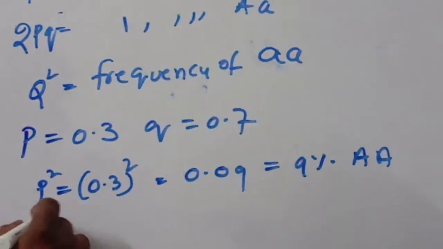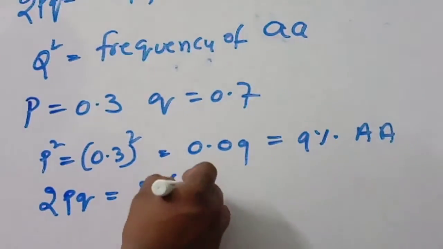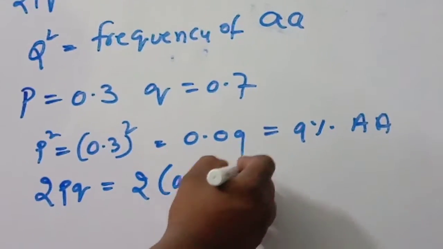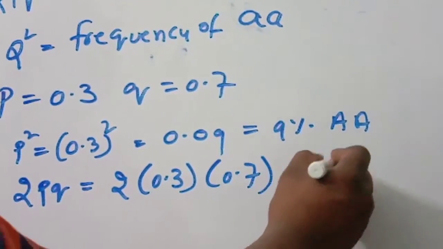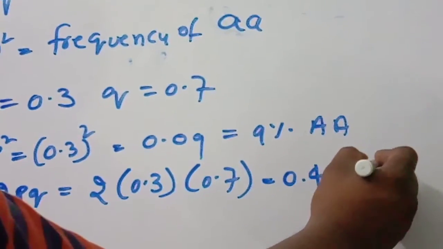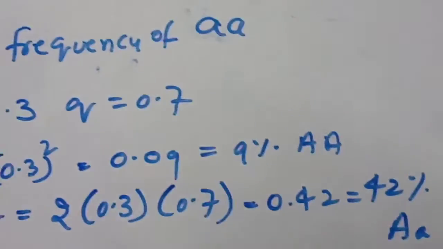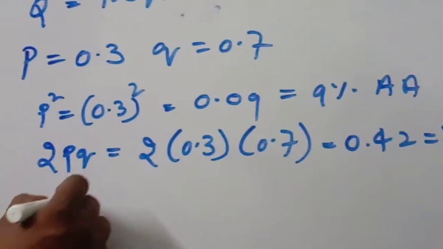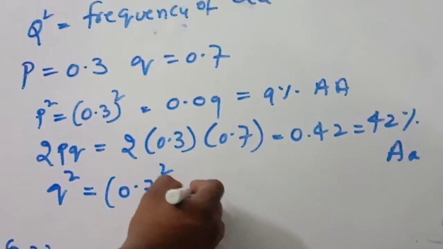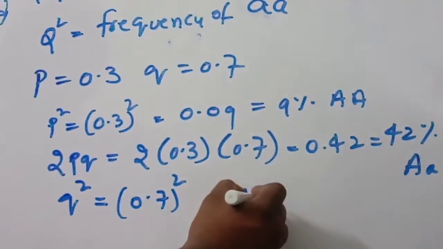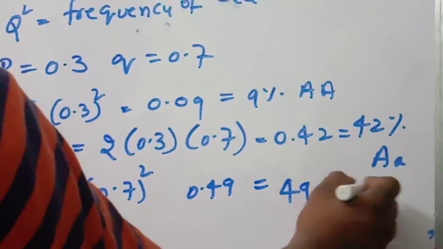Now 2pq is equal to 2 into 0.3 into 0.7, which is 0.42, so in percentage 42% Aa. The next one, q² is equal to 0.7 whole square, which is 0.49, equal to 49% aa.